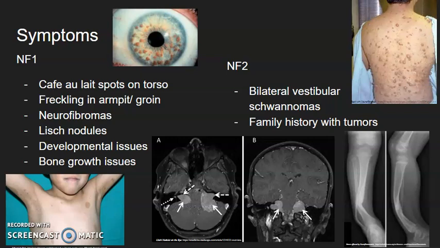NF2 can have symptoms such as bilateral vestibular schwannomas, which are tumors inside of the brain. Any family history of large amounts of tumors on the skin or inside the body can also be an indicator of neurofibromatosis. I would just like to throw that out there as a PSA.